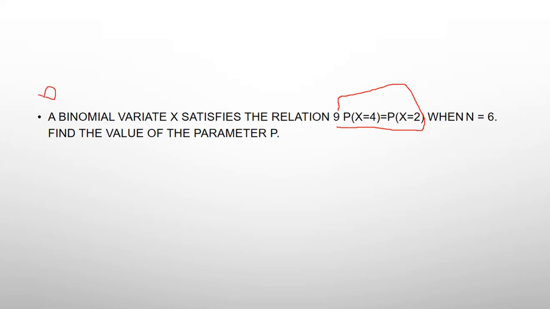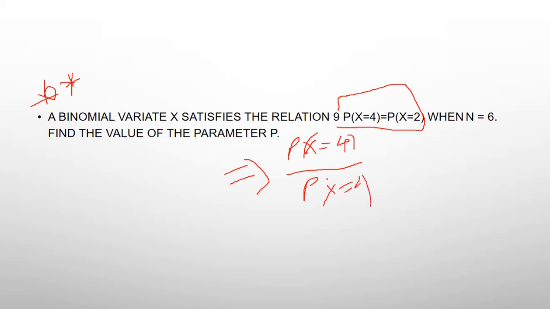This type of problems are most important. See how we can calculate this. 9 multiplied by probability of x equal to 4 equals probability of x equal to 2, here n equal to 6. Now we can write it as probability of x equal to 4 divided by probability of x equal to 2 equal to 1 by 9.